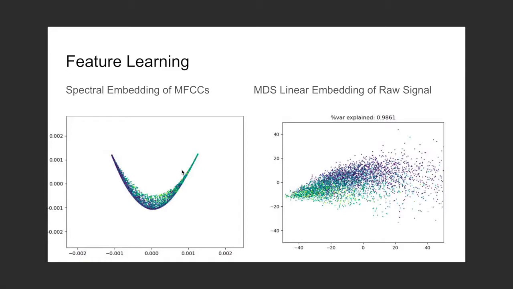In a spectral embedding of earthquakes, nearby points correspond to regions of high connectivity in a weighted graph representation of the data, where weights correspond to similarity. In a linear MDS embedding of the raw signal, nearby points correspond to points that are nearby in Euclidean space. The cluster structure we observed here motivates us to leverage these learned features for prediction.